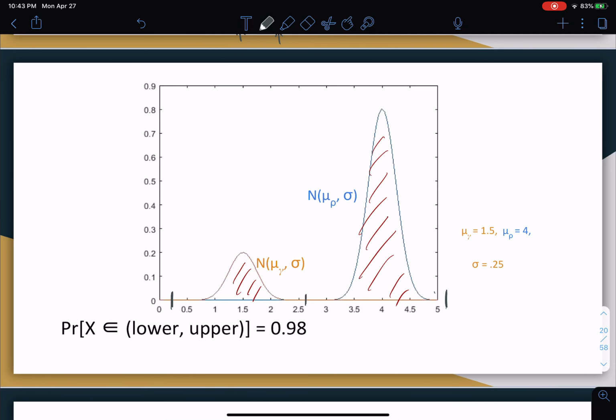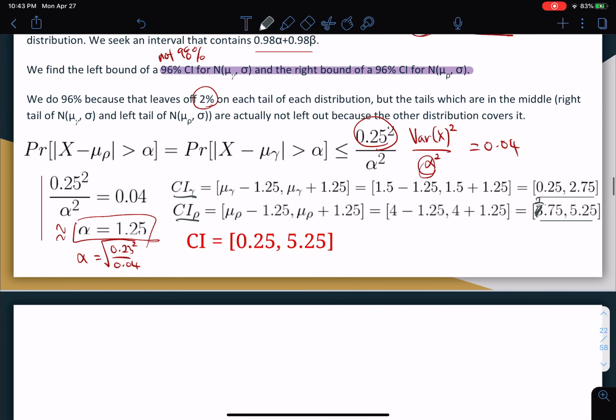So this is the distribution. This is the CI for gamma, and this is the CI for rho. And we just find a union of them. And the union of these two is going to go from 0.25 to 5.25. And that's our confidence interval solution.